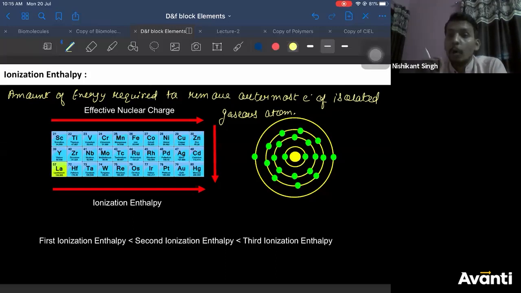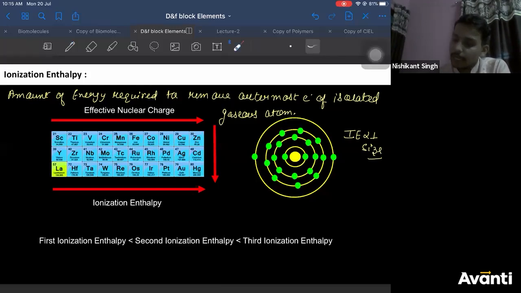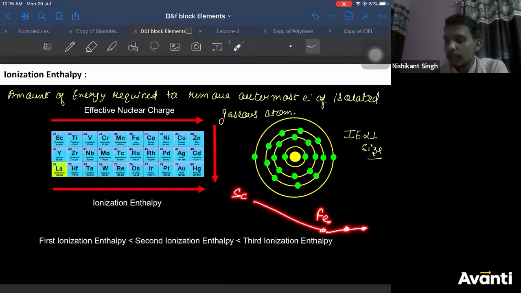Now, if you go based on the atomic radii, we know ionization energy is inversely proportional to size or radii. Correct? We know atomic radii from scandium to iron decreases uniformly. And then cobalt, nickel remains constant.